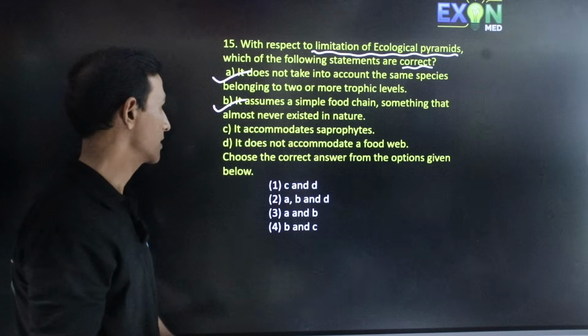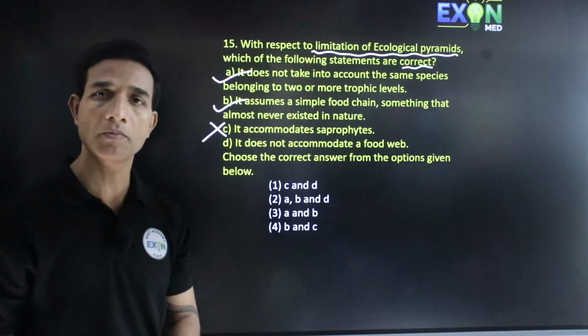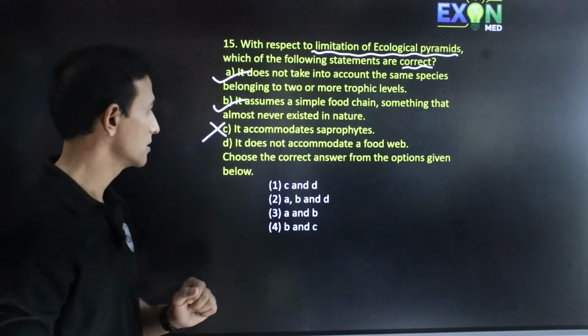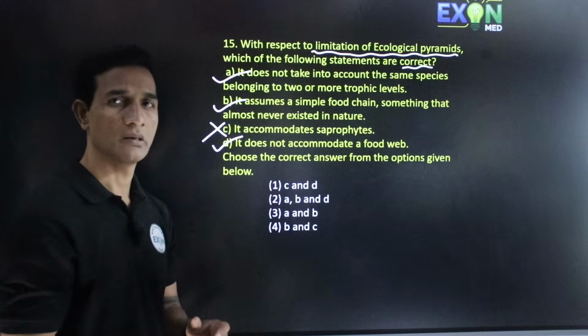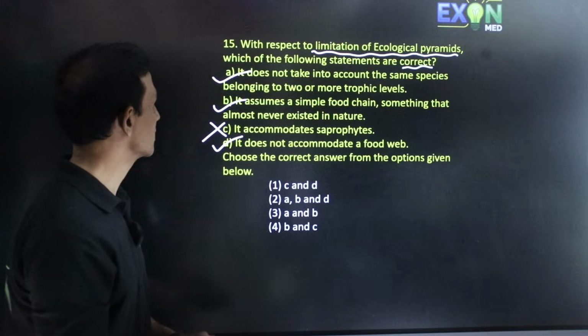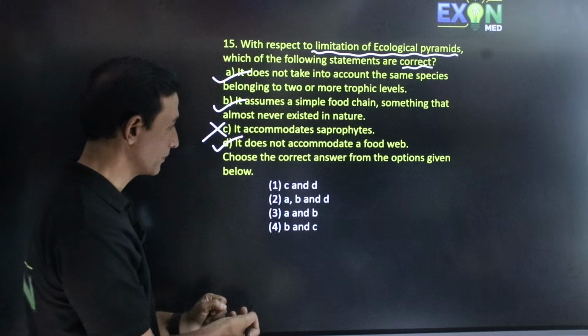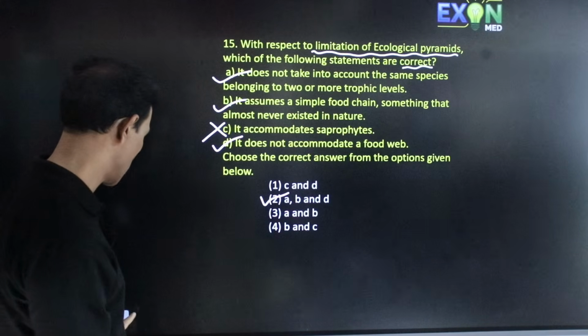So that is also correct. It accommodates saprophytes: saprophytes are not mentioned in ecological pyramids, so it's wrong. It does not accommodate a food web: this is correct. There is no food web given in the ecological pyramids. Hence the answer is A, B and D. Second one is the correct option.